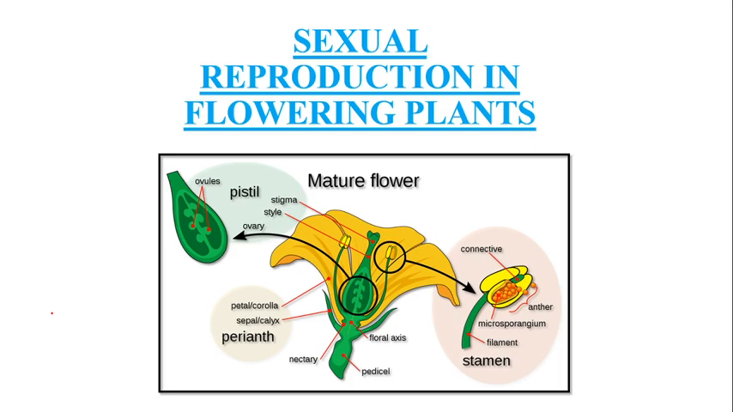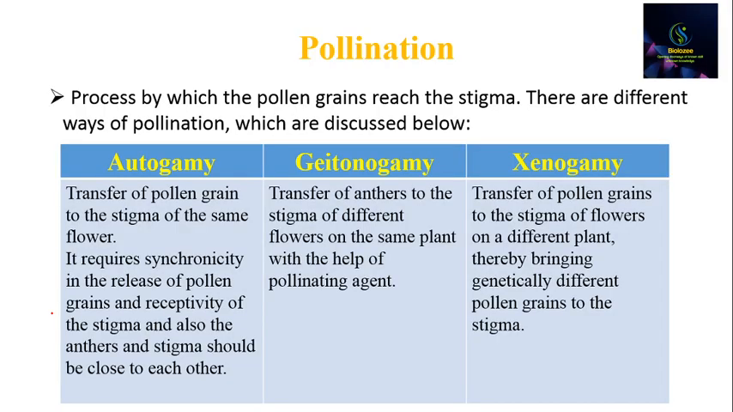What is pollination basically? What are the different types of pollination? What are the agents that take part in the process of pollination? Let's start. Pollination is the process by which the pollen grains, which carry the male gametes, reach the stigma, which leads to the female gamete.